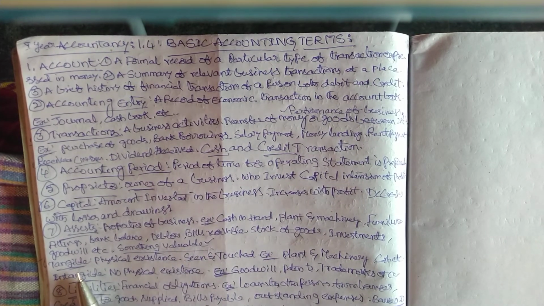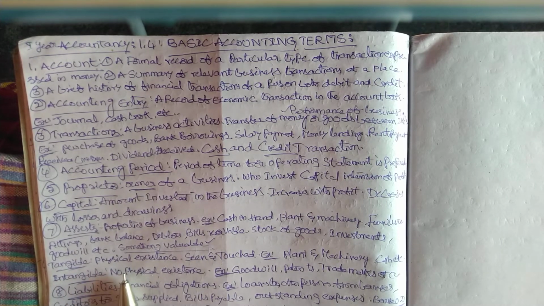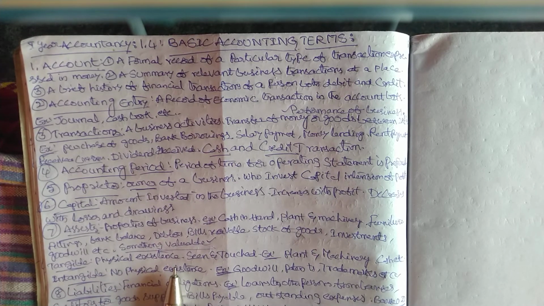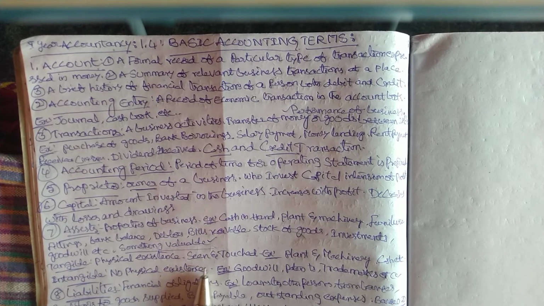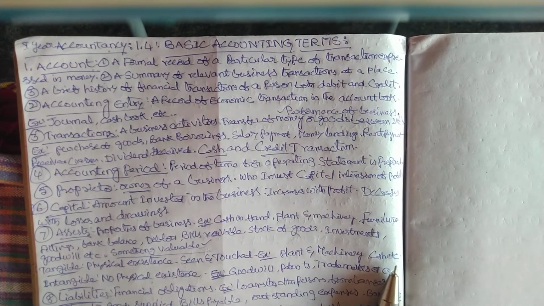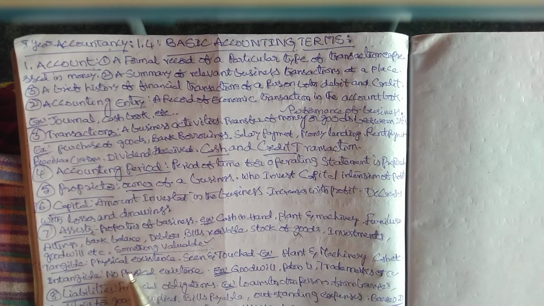Assets are divided into two types. The first one is known as tangible asset. An asset which we can physically touch or see is known as a tangible asset. So physical existence is compulsory for tangible assets. You can see or touch them, for example, plant and machinery, cash, etc. We can touch and hold them in our hands, and there is a physical appearance; that is known as a tangible asset.